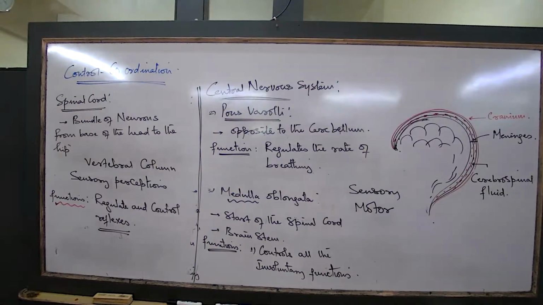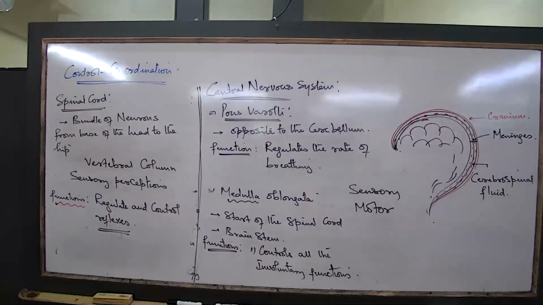Okay, so what did you write? Are you clear about the functions of the brain that you have written? Clear? You have written about the voluntary actions and you have written about what? The sensory perception. So these things separately we had discussed. Now for the spinal cord, the most important function that the spinal cord regulates in our body are the reflexes. Apart from the reflex, what is the other function that the spinal cord regulates?